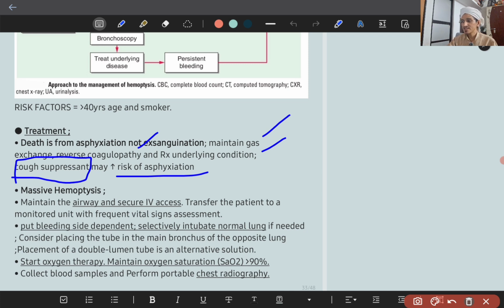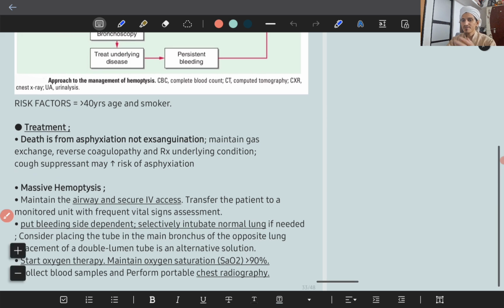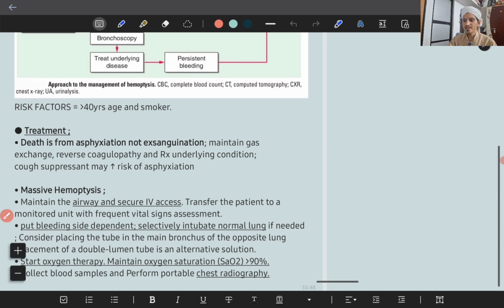So our goal is to preserve the normal lung, to keep the airway patent and treat the underlying condition. Now we have learnt about the management of non-massive hemoptysis. It is not so complicated. We will learn step by step the management of massive hemoptysis.